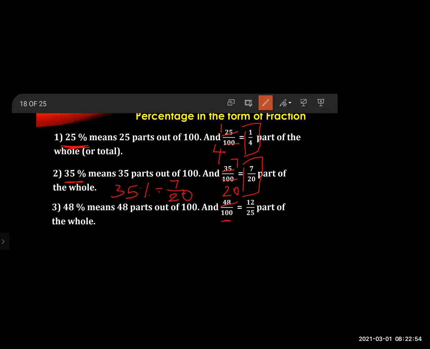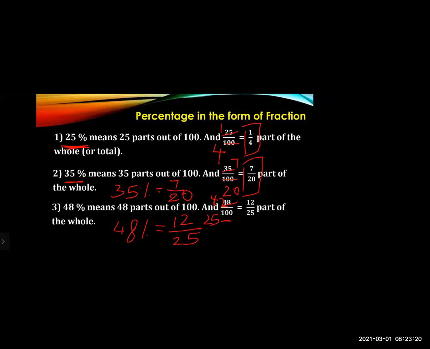See, 4 12s are 48 and 4 25s are 100. So you will get 12 upon 25, means 48% is equal to 12 upon 25. Here I have divided with the number 4. So like this you have to see, this numerator and denominator should be divided by the same number.